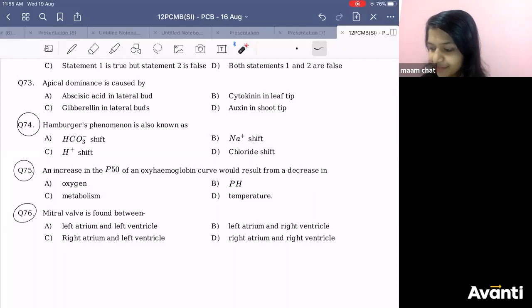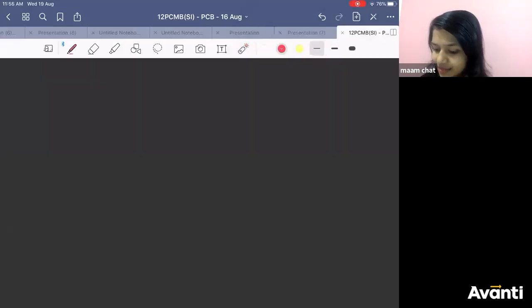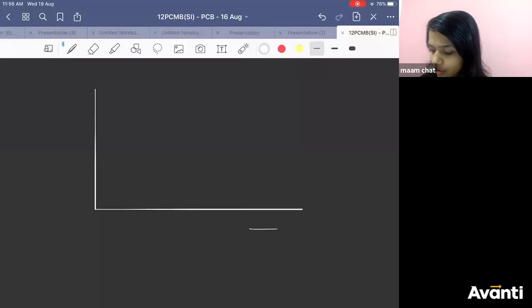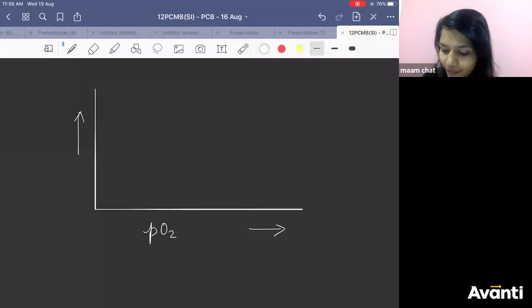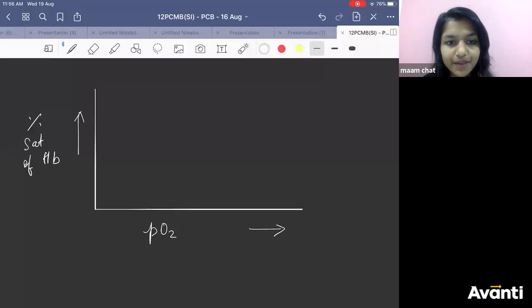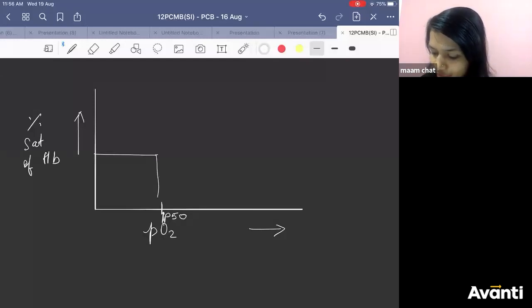An increase in P50. What do you mean by that? On the x-axis, you have the partial pressure of O2. On the y-axis, you have the percentage saturation of hemoglobin. This is your Bohr curve. What do you mean by P50? The partial pressure of oxygen at which there is 50% saturation of hemoglobin.